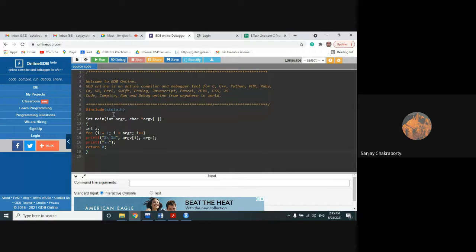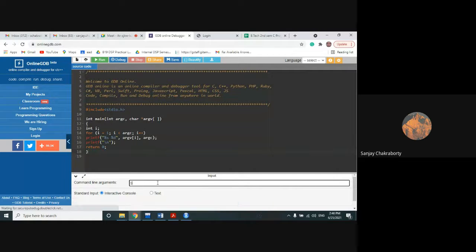Now I'm just running this code. Look at the execution very carefully. In the bottom bar, you will get a command line arguments input. Look, this text box has been given for the command line argument inputs. Suppose the first command line argument I have given is 5. Very clear? So this 5 will be assigned to argv of 1.